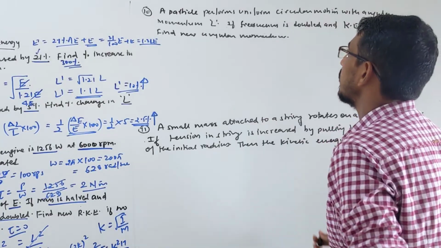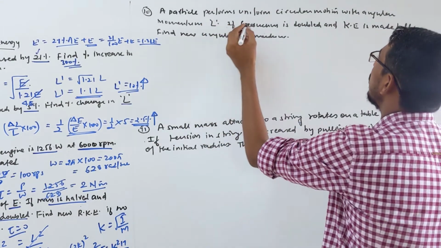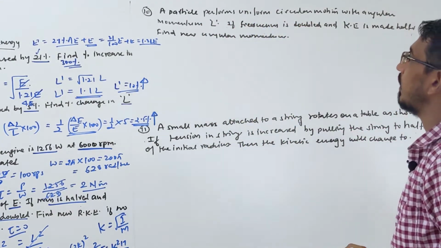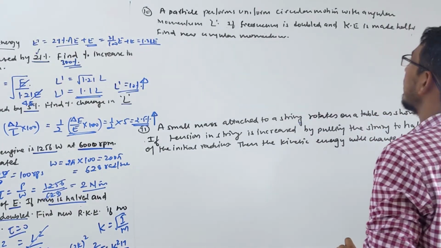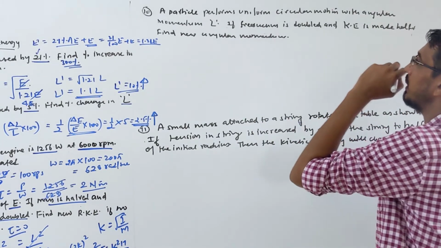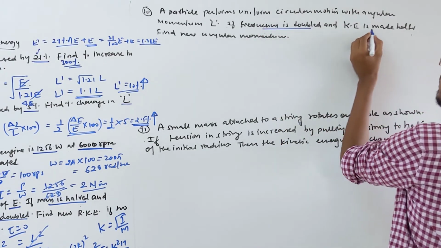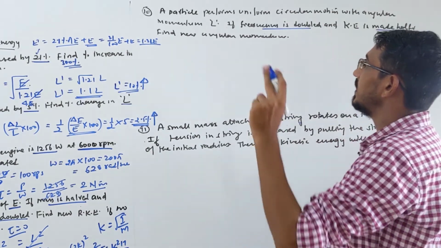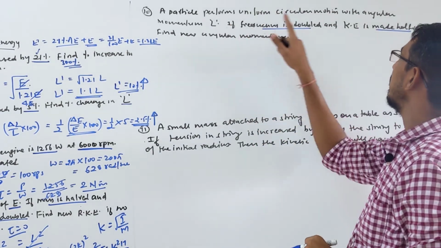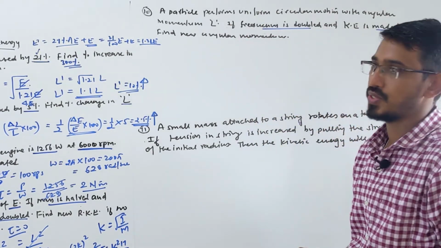Okay. So question number 10 says that a particle performs uniform circular motion with angular momentum L. If frequency is doubled and kinetic energy is made half, find the new angular momentum. We have to find the new angular momentum. So we need 3 things: angular momentum, kinetic energy and frequency relations, okay.